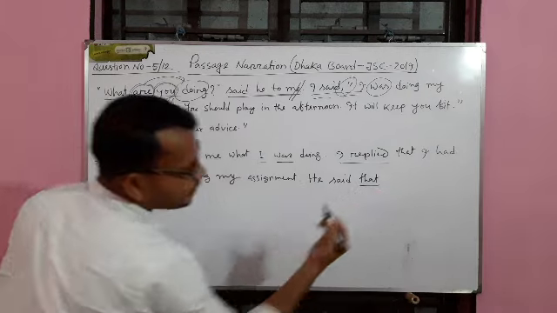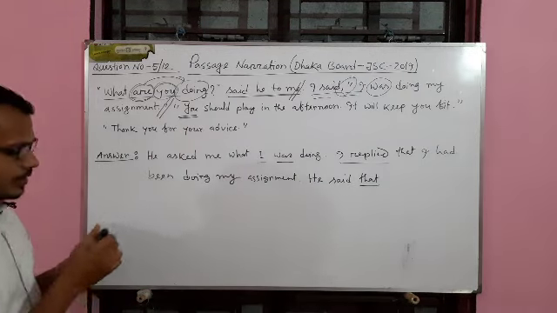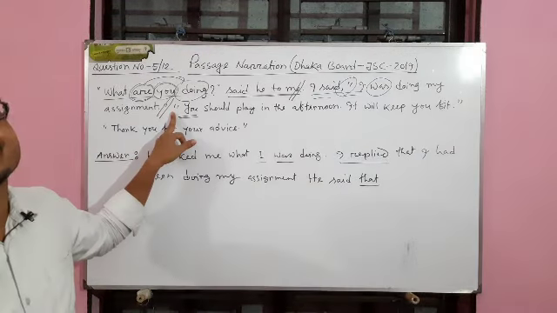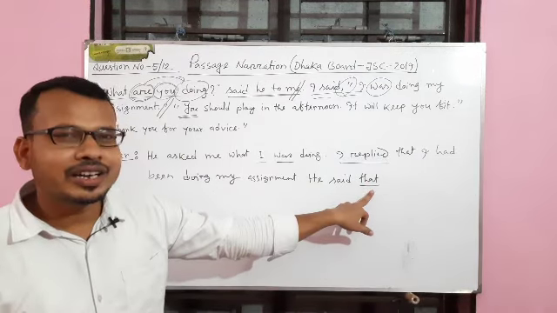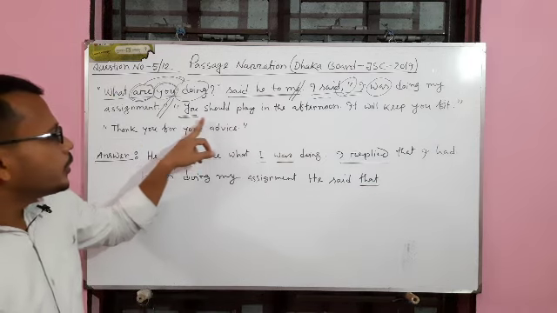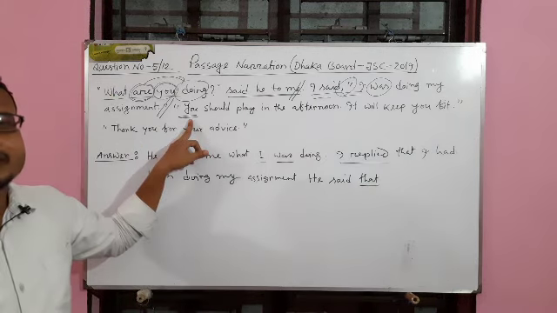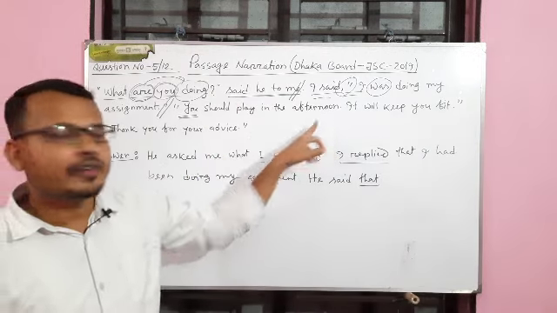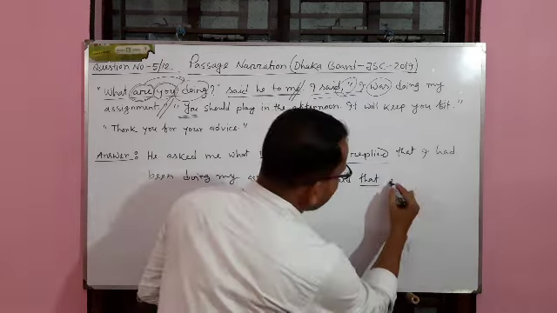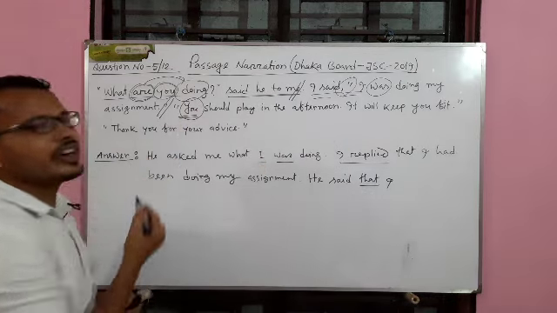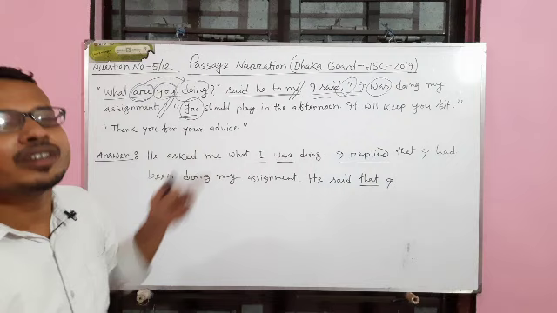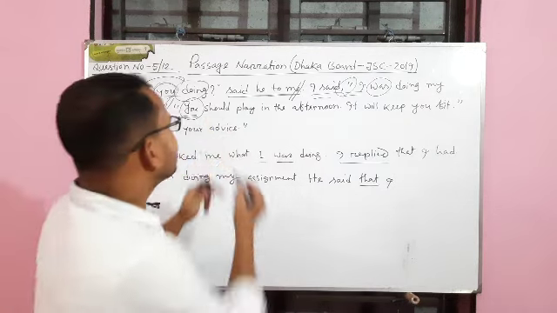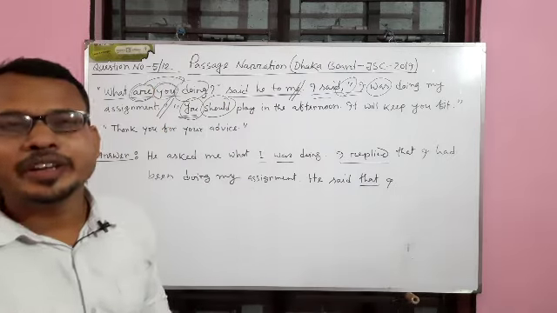Why I have written that? Because this sentence is an assertive sentence. In case of assertive sentence, we have to add a linker that. This is the that. You should play. You means I, because he is saying me that I should play in the afternoon. Said that I. Instead of you, I have to write I, because this you means I. He is saying me that I should play. Should instead of should, you know, should will remain unchanged.